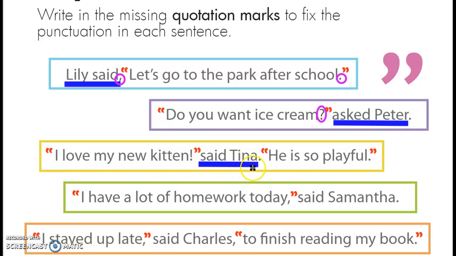"I love my new kitten," said Tina. "He is so playful." The punctuation that separates the dialogue from the speech tag, in this case, is this exclamation point, and the end punctuation for the dialogue is the period on "playful."